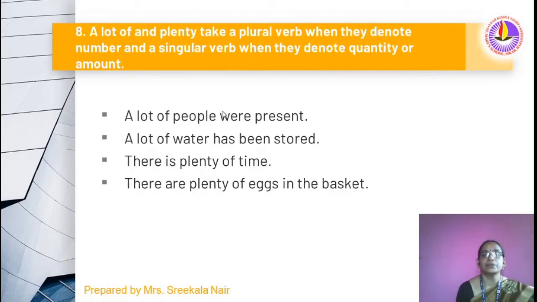A lot of and plenty take a plural verb when they denote number and a singular verb when they denote quantity or amount. A lot of people were present. Here, a lot of people, individuals are separated. So here we use the plural verb. A lot of water has been stored. Now it is considered together as a single one, so the singular verb has is used. There is plenty of time. Time is considered as one. There are plenty of eggs in the basket. So here it is considered as a number of eggs.